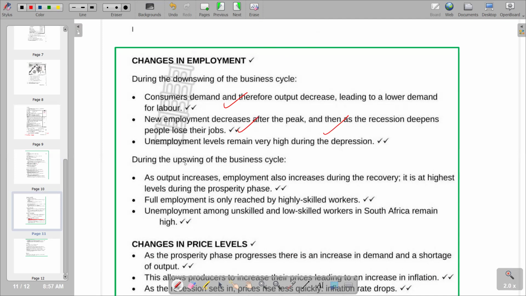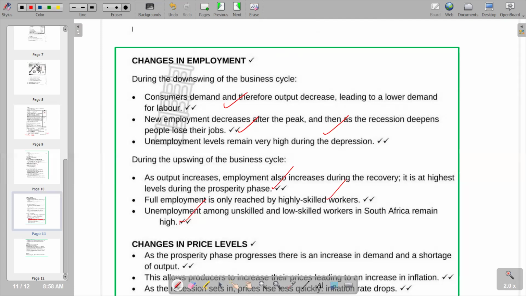So typically, we're also going to look at the absolute unemployment. Our first point is saying that employment is at its highest levels during the prosperity for skilled workers. And the last point, unemployment among unskilled and low skilled workers in South Africa remains high. So basically, that's what we have in terms of an upswing. We are saying during an upswing, we are going to have a higher level of economic activity. More workers are going to be accommodated, and we are going to see the employment rate going up.